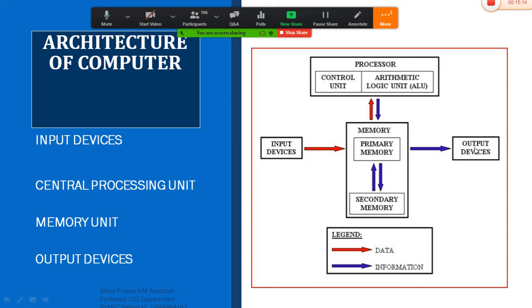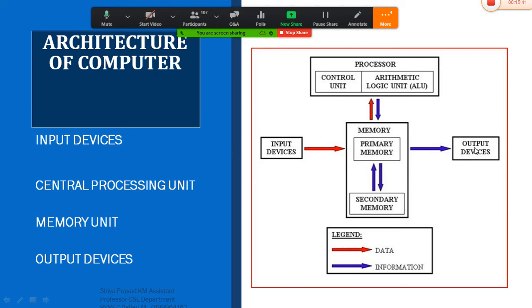The best examples of output devices are your printer, monitor, and plotters. Whereas input devices are nothing but keyboard, mouse, scanner, all the input devices.